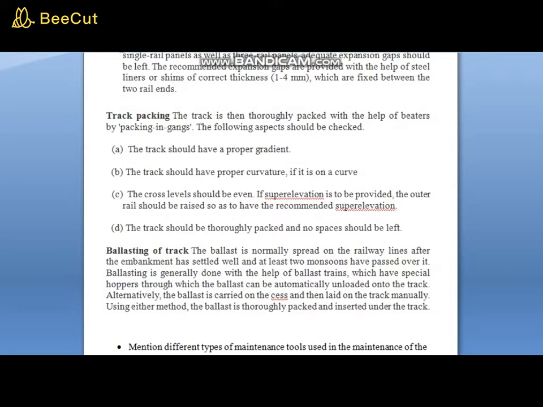Track packing. The track is thoroughly packed with the help of beaters by packing gangs. The following aspects should be checked. First, the track should have a proper gradient. The track should have proper curvature. If it's on a curve, the cross levels should be even. The super elevation is to be provided. The outer rail should be raised so as to have the recommended super elevation. The track should be thoroughly packed and no spaces should be left.